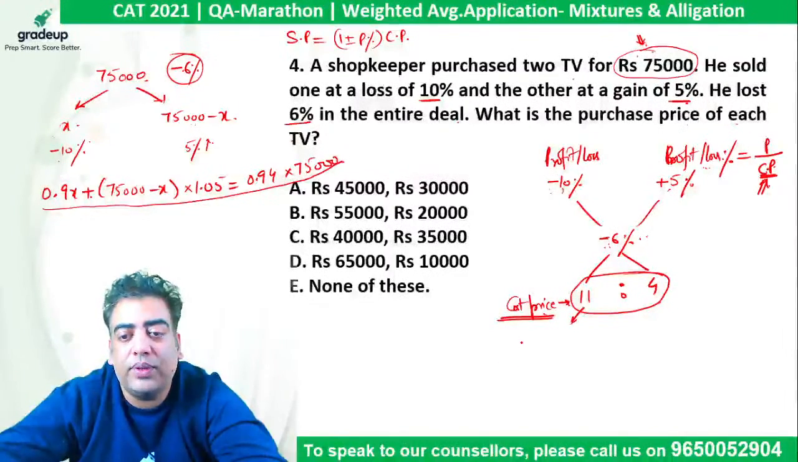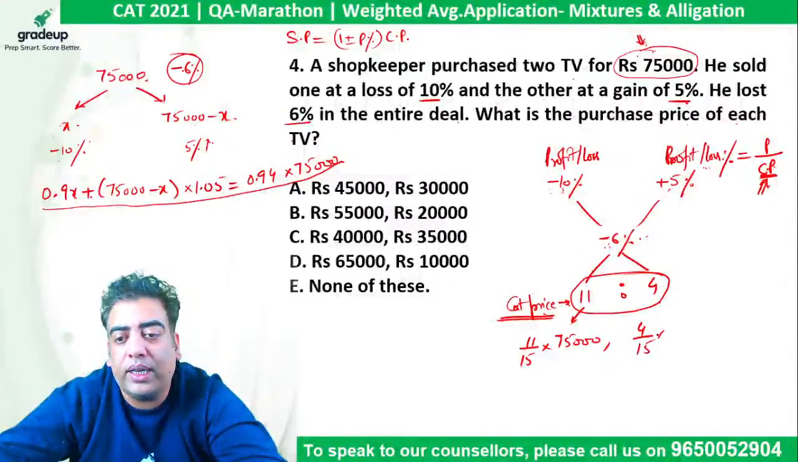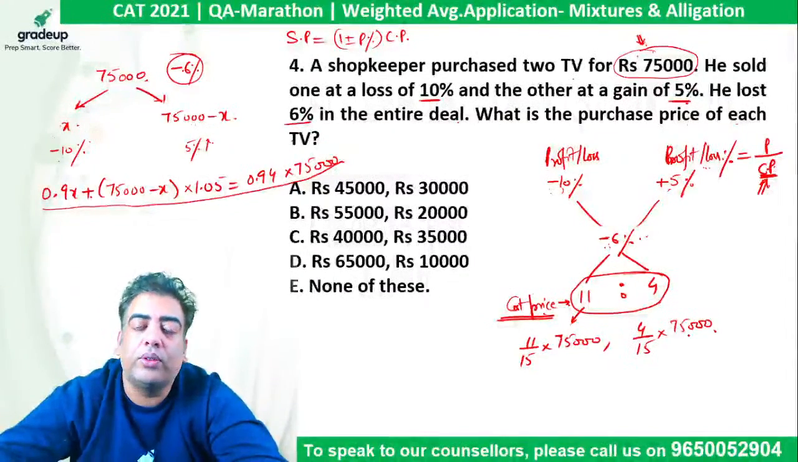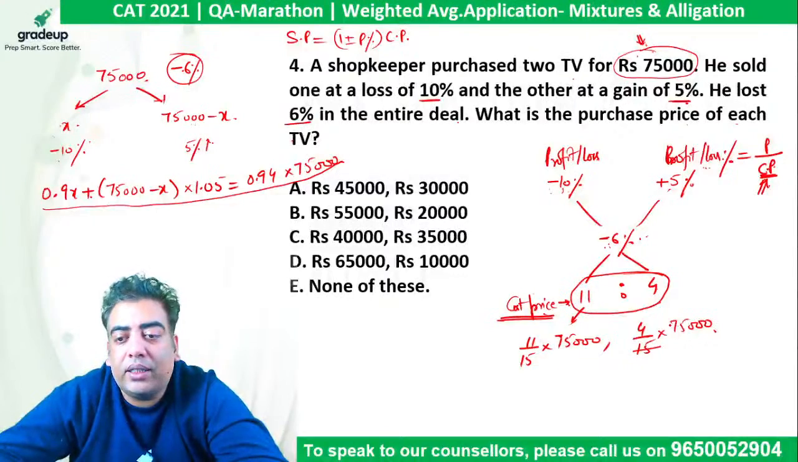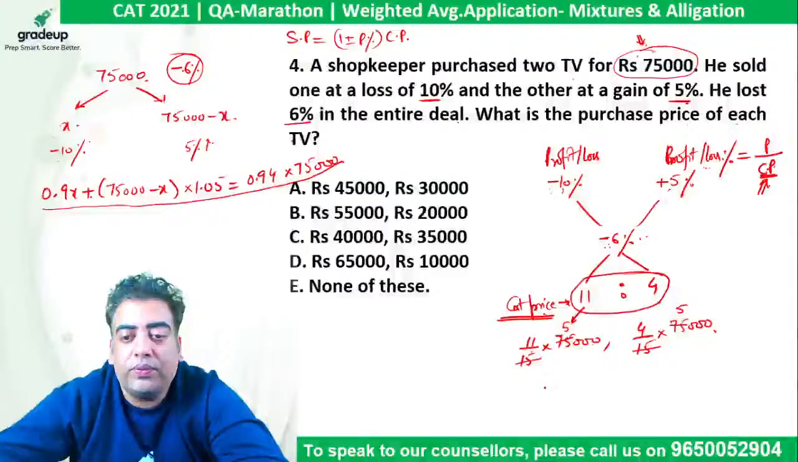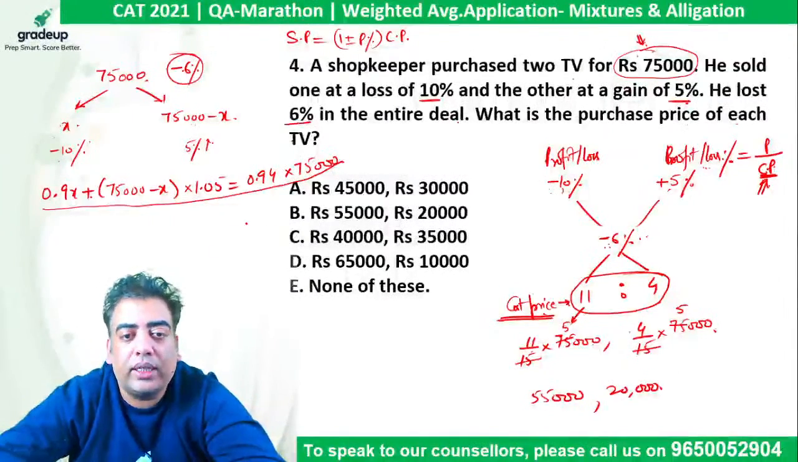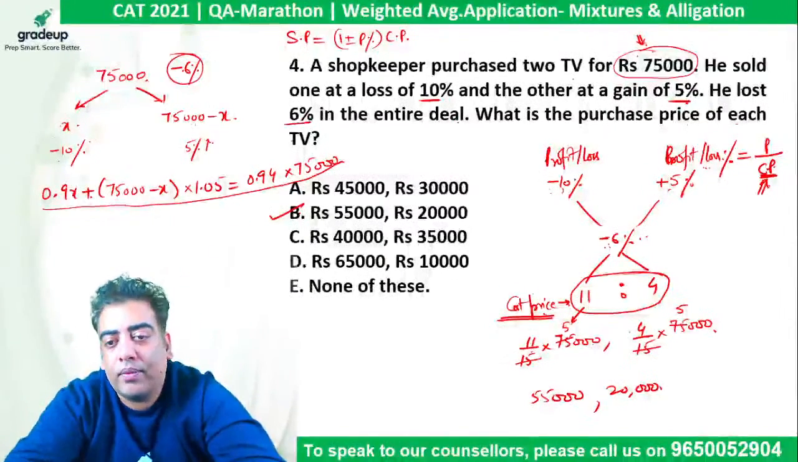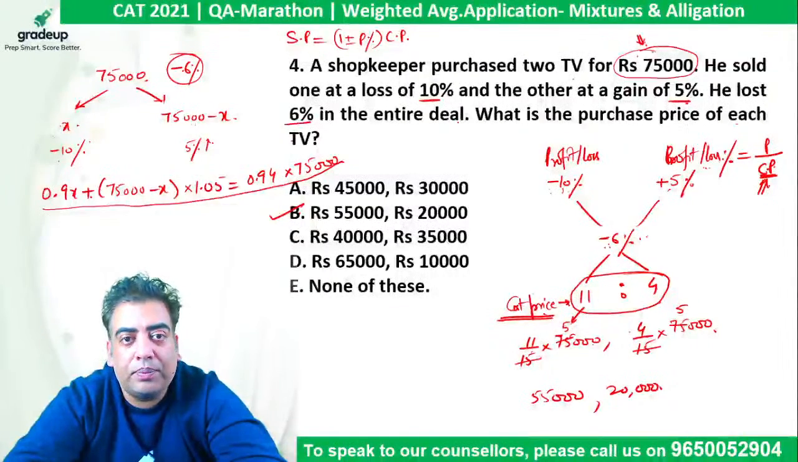So the price of this will be 11 upon 15 into 75,000, and the price of this will be 4 upon 15 into 75,000. So 15 gets cancelled out here by 5. So 11 into 5,000 is 55,000, and 4 into 5,000 comes out to be 20,000. So the correct answer option will be B. Right, Praful, good. So please everyone check it out.